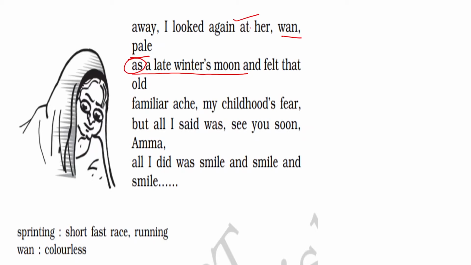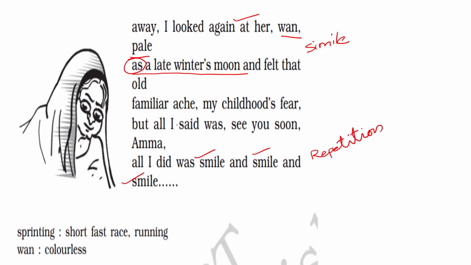Here the mother is compared with the late winter's moon. So here also simile is used. Look at the last line: Smile and smile and smile. Here the poetic device of repetition is used.